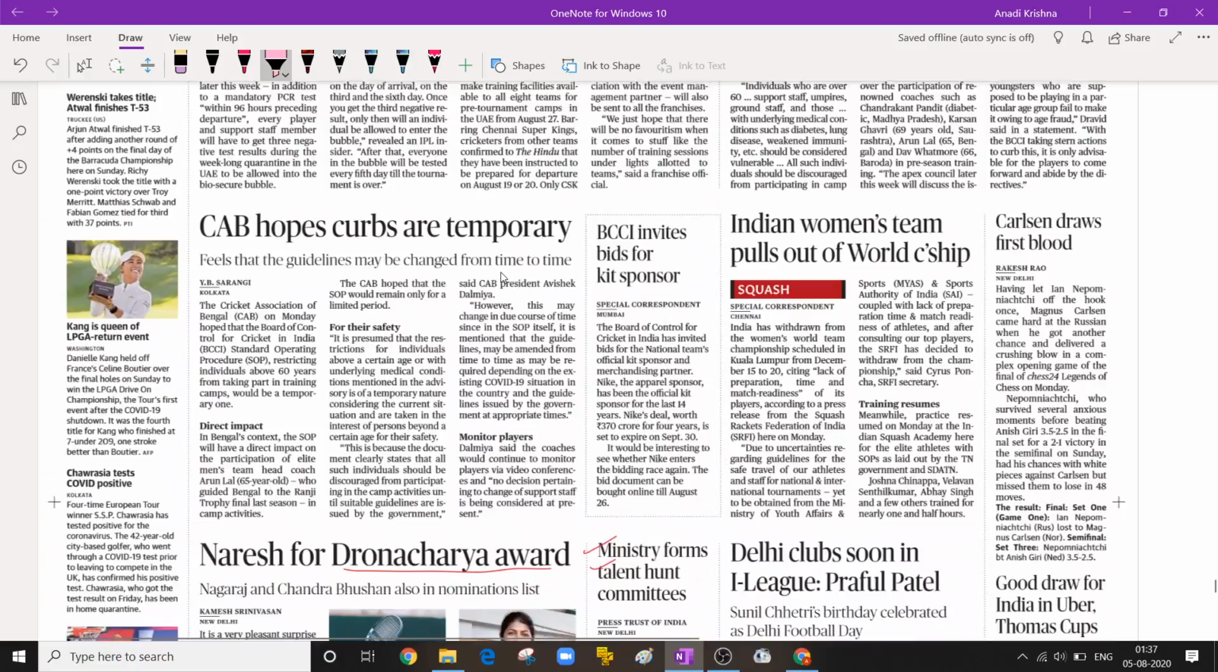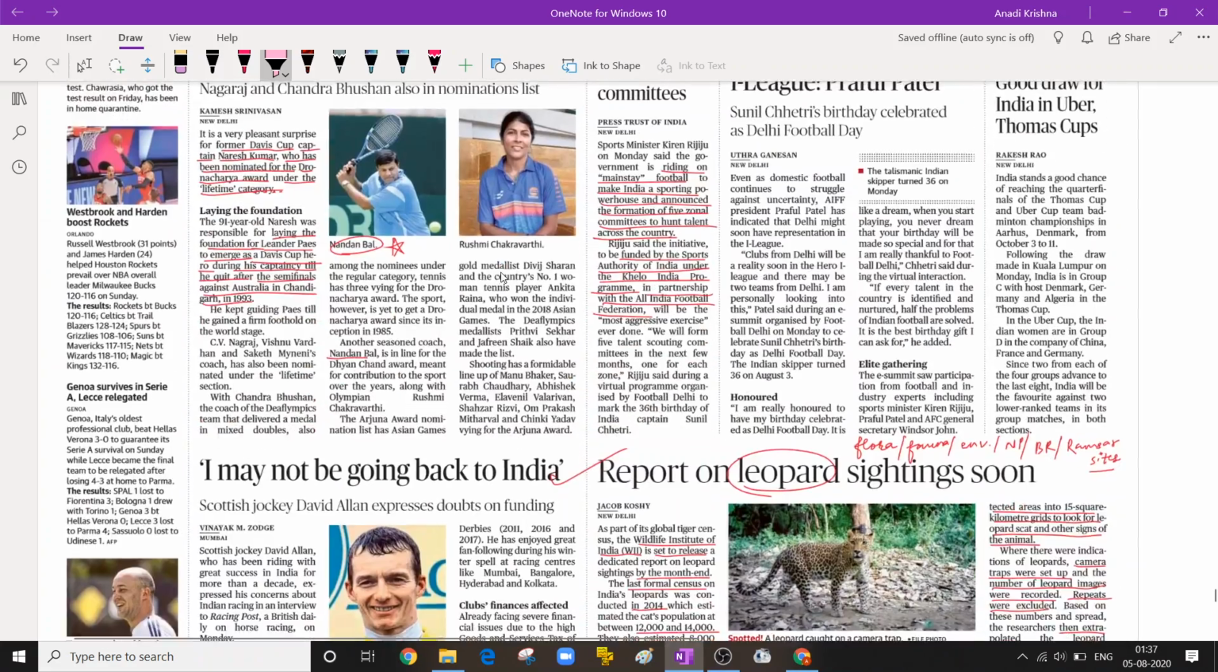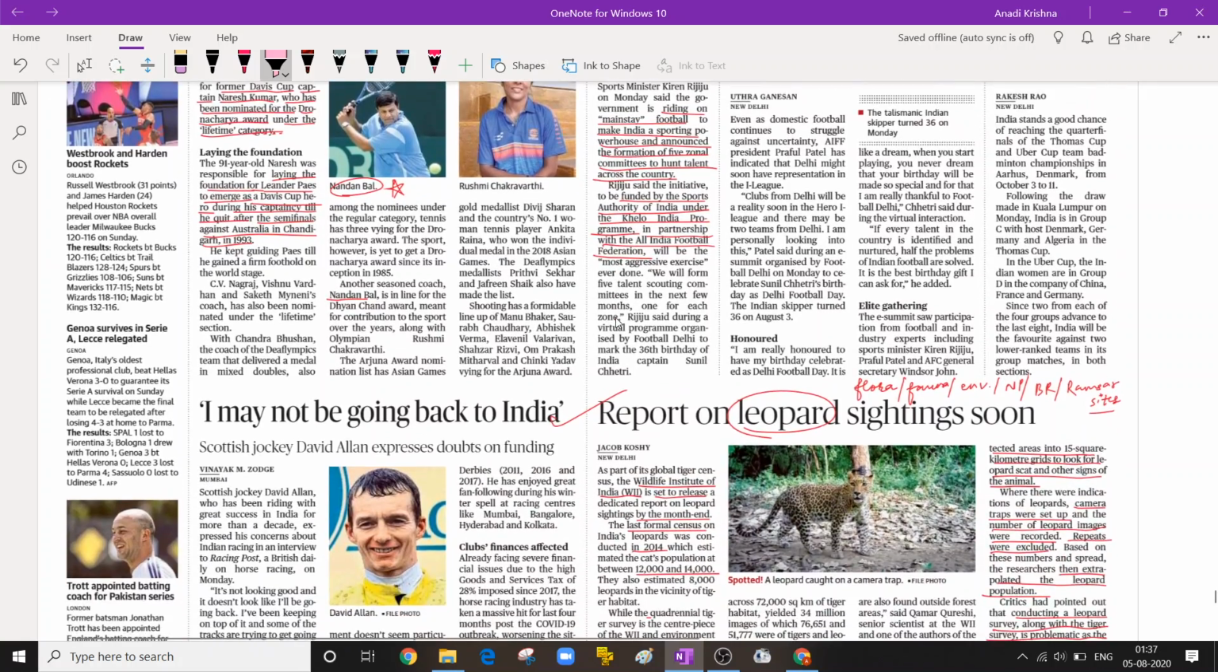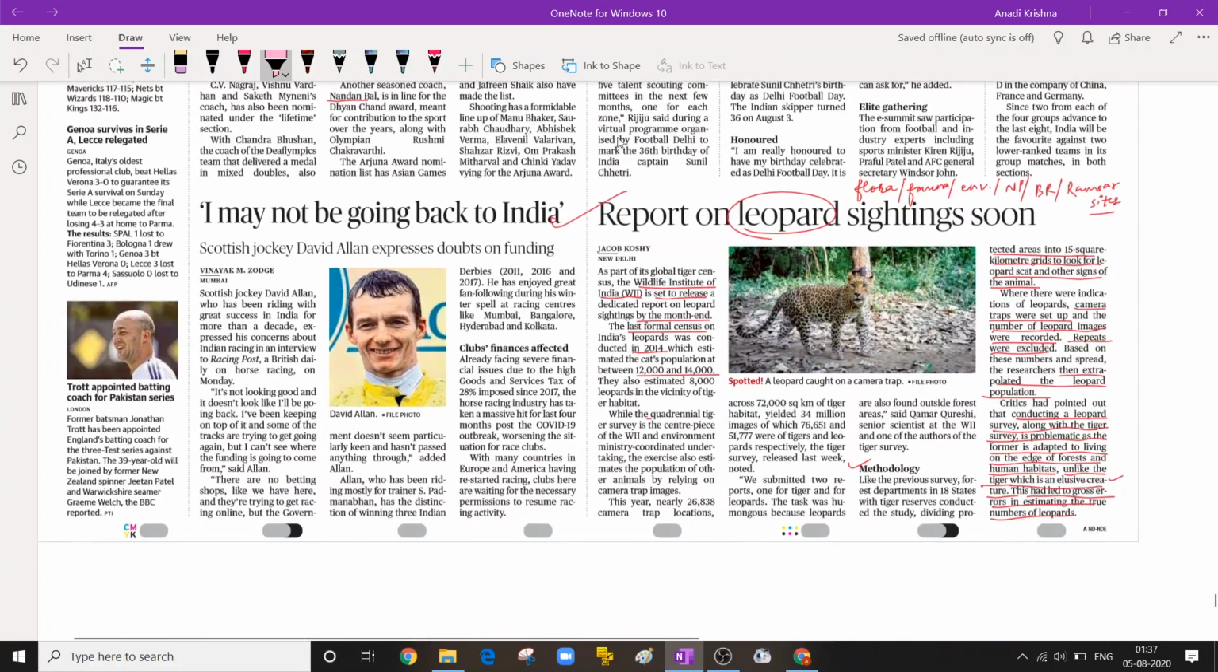Sports page, again there are very rare questions from sports also. Dronacharya Award, it's an important award for our teachers, for our sports coaches. So you must read who are going to be nominated, who are going to win this. The other news, ministry forms talent hunt committees. It's a good initiative from the sports ministry to find people with talent, give them opportunities. So you must go through it. It's already a very small article.